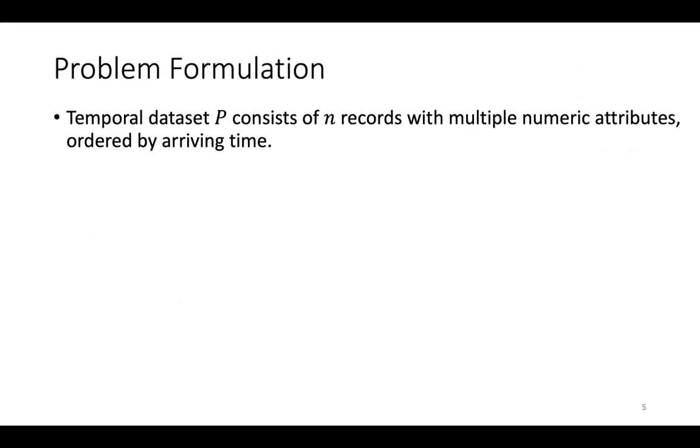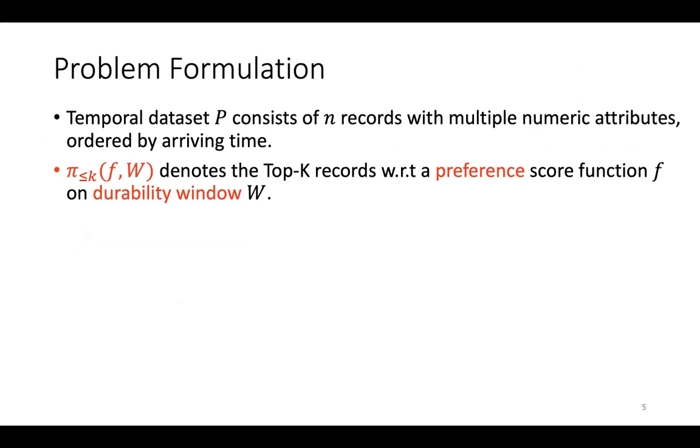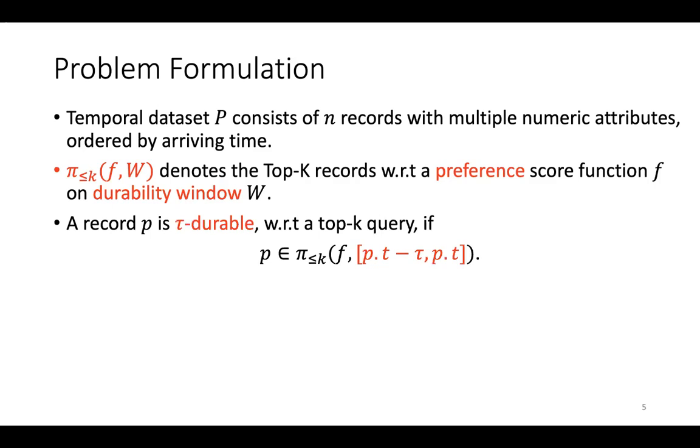Formally, let's define a temporal dataset P consisting of n records with multiple attributes. Let π_k denote the top-k records with regard to a preference function f on durability window w. We say a record p is tau-durable if p belongs to the top-k set on a tau-length window ending at its timestamp.